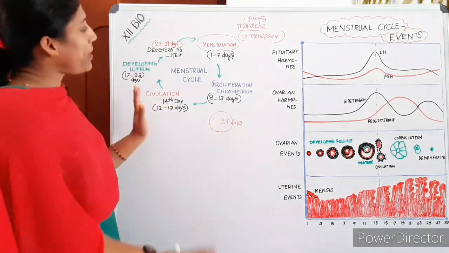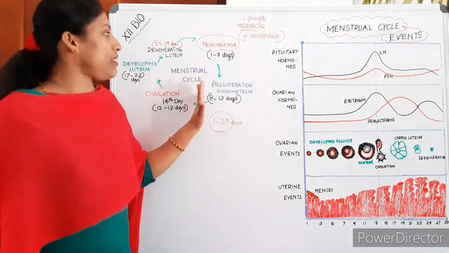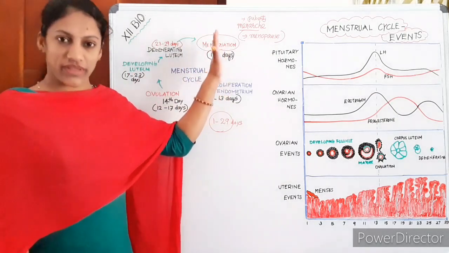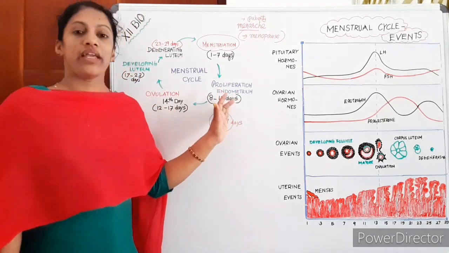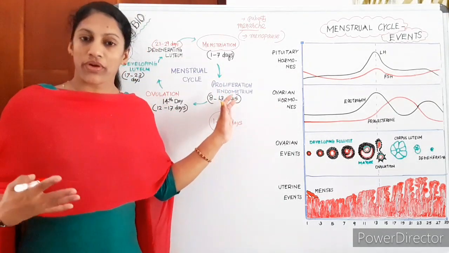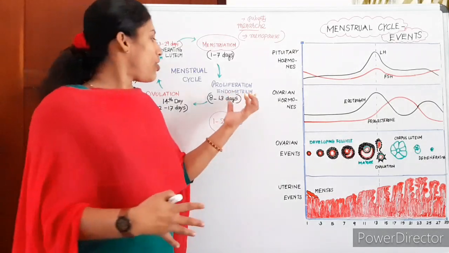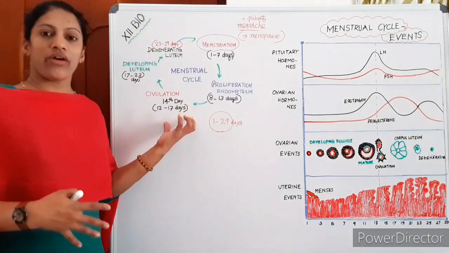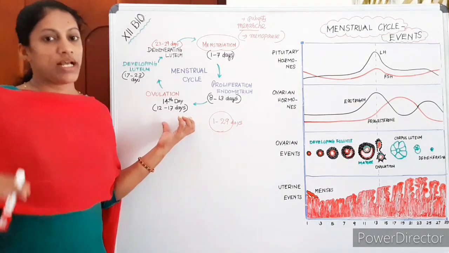Anyway, keep in mind what the events taking place in the menstrual cycle are. Days 1 to 7 are the days of menstruation. Then 8 to 13 days, the uterus shows endometrium proliferation. The ovary shows development of follicles. Then around the 14th day, it's ovulation, the release of the ovum.